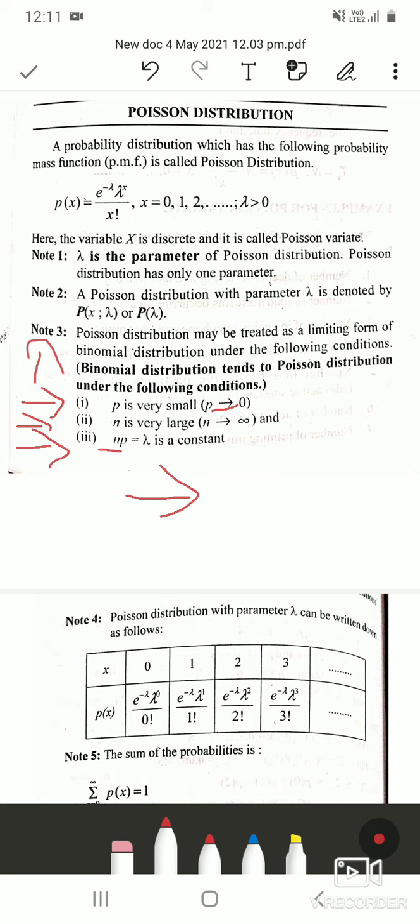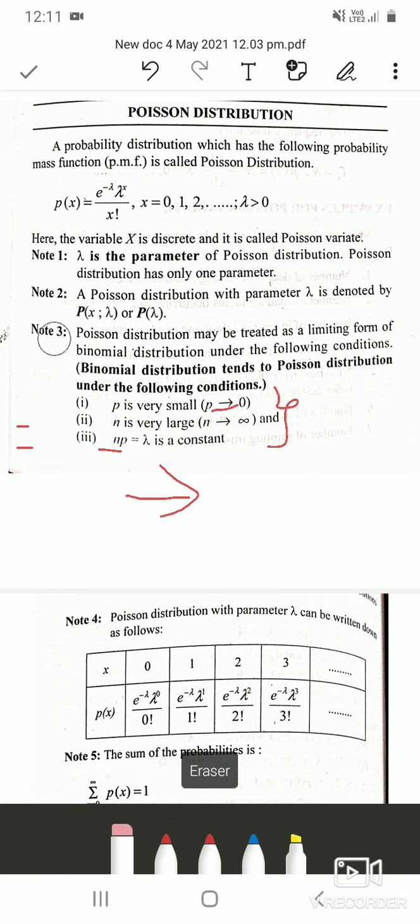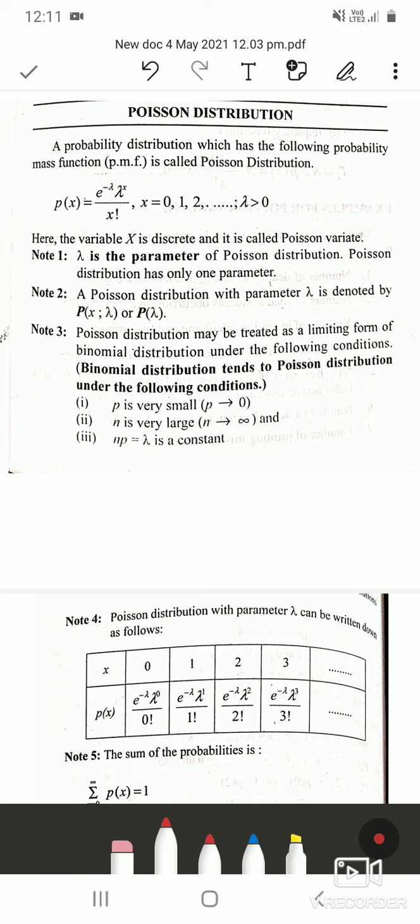Here n and p are the parameters of binomial distribution. When you take n into p, that is the mean of binomial distribution, it should be equal to lambda such that it is a constant. So when these three conditions are satisfied, we can say binomial distribution tends to become a Poisson distribution. You have to remember this. This can be asked for 5 marks, also for 2 marks: state the conditions under which binomial distribution tends to Poisson distribution. You have to write these 3 points, which is very easy. First one is p should be very small, n is very large, and np is equal to lambda, a constant.